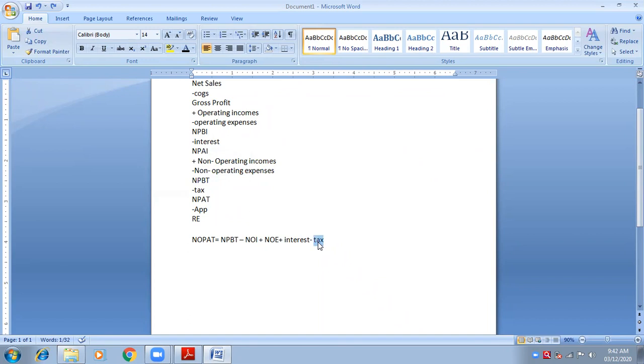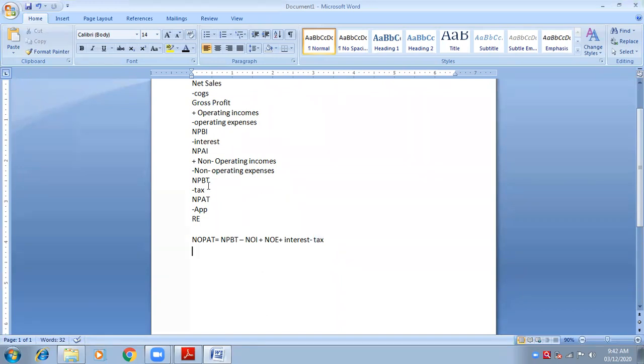Is it clear how to calculate NOPAT? Yes, is it clear? Everybody, come on. Yes, ma'am. Clear. Yes, everybody. So this is how we calculate NOPAT. This is the first formula.